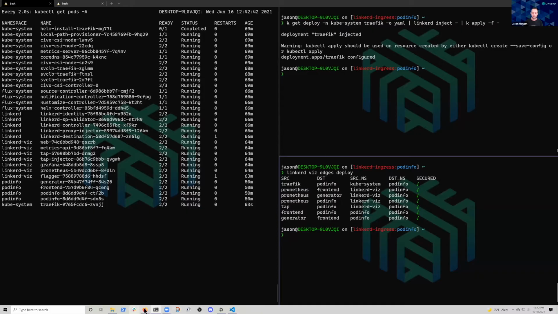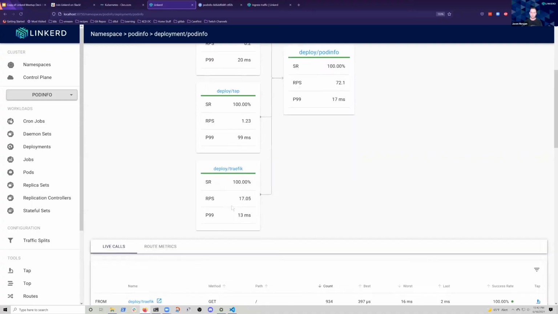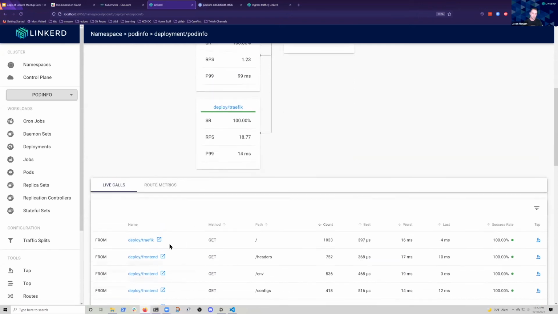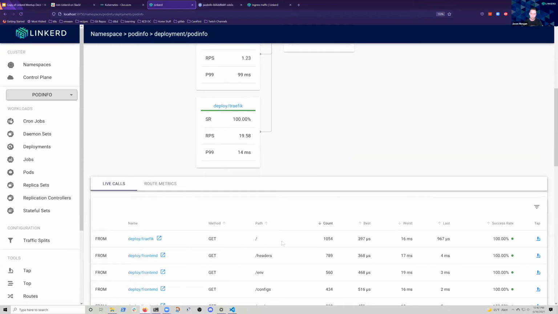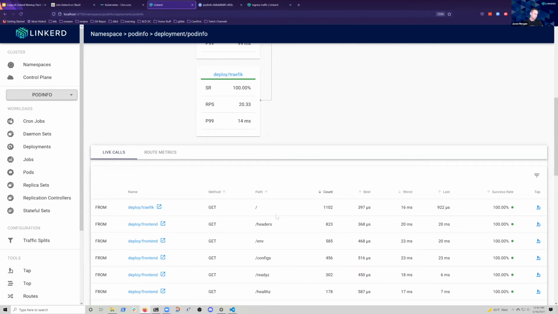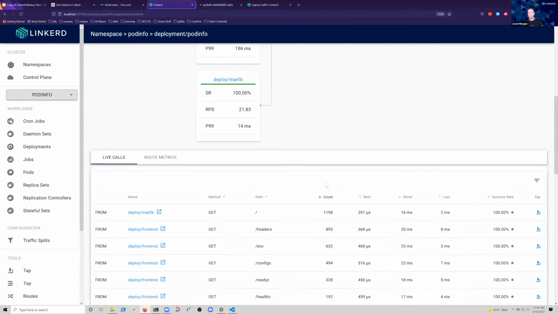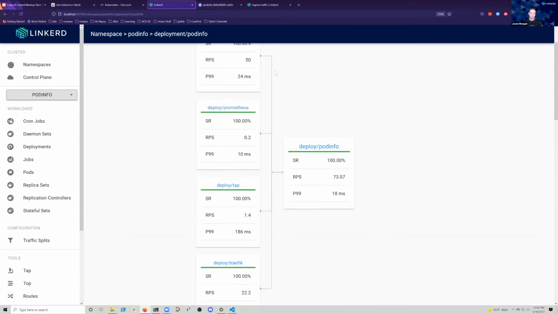So let's go back to that dashboard and see, there we go. While I was talking, traffic came in. Now I'm able to see, of the calls from traffic, where they go, and get full details on all those connections. That's really the excitement there.